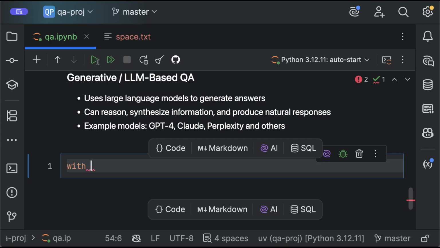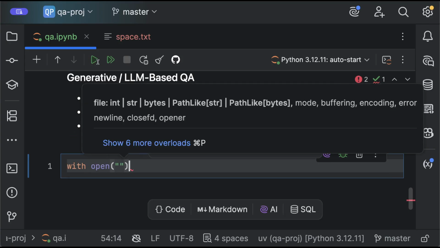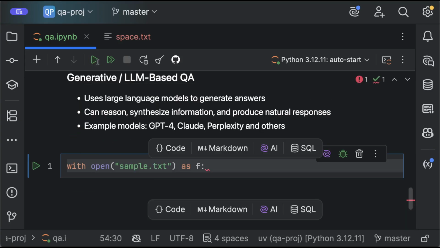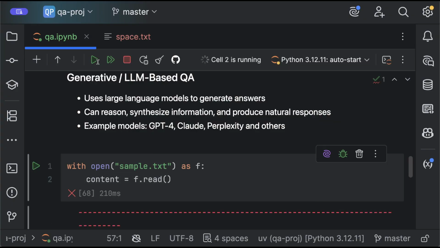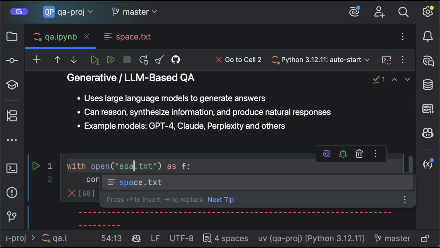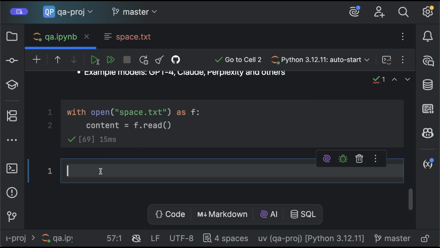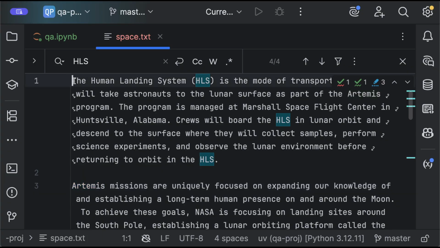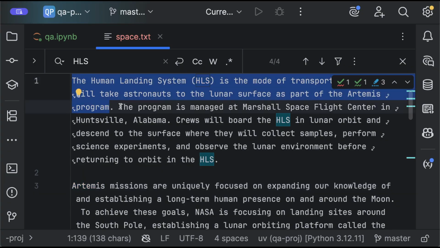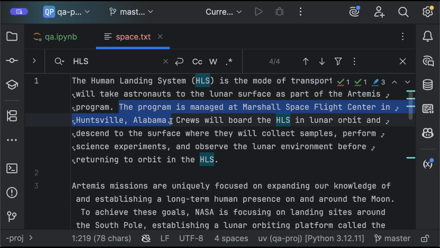The first thing we have to do is load our raw text, right? So we'll open this file, space.txt, and then we'll say content equals f.read. With that, I can read the content. Now I have the raw content of the text, and I have to split it into sentences. Once I have the sentences split, I need to find a way to rank each sentence and compare the scores of the sentences with the score of the question, to see which one is more similar, right?